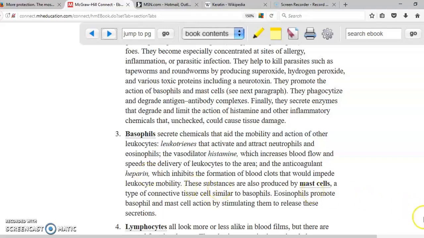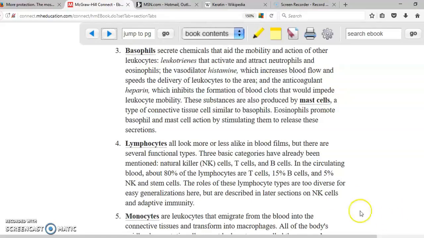The next one that we have is going to be lymphocytes. There's a very important type of cell, which is the natural killer.